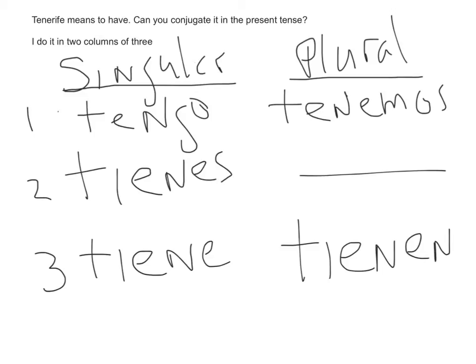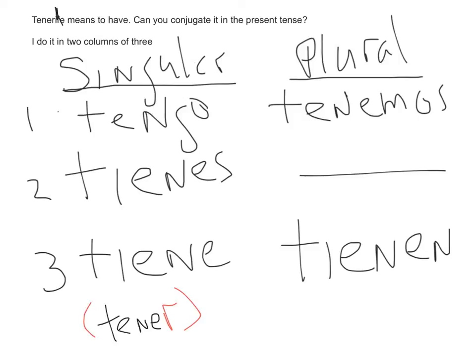Tener should be this verb. My apologies here. Just T-E-N-E-R, tener. I'll put it at the bottom. Tener. Obviously, a little bit of red. We'll go back to black. But can you conjugate the verb tener?